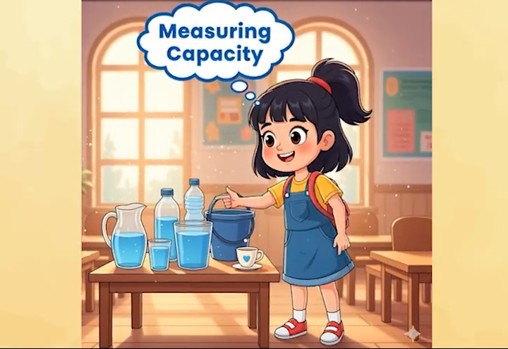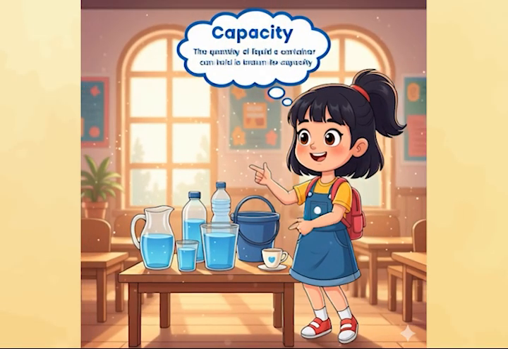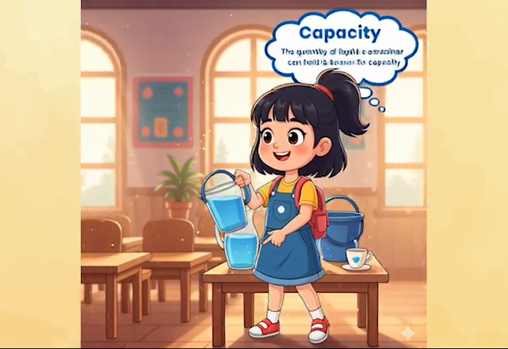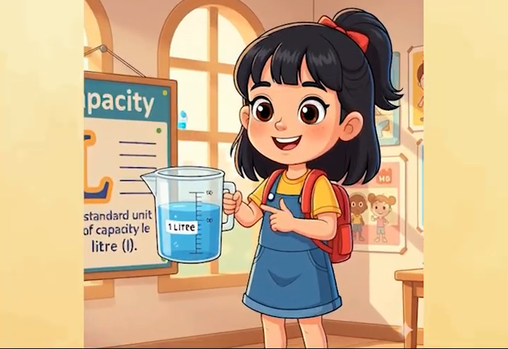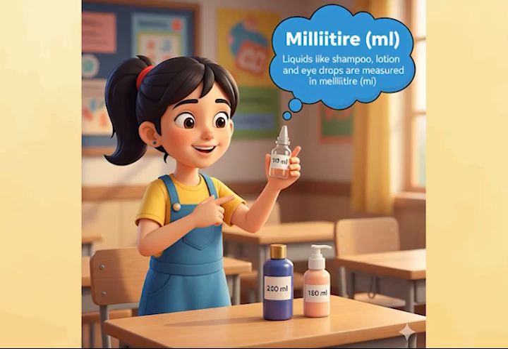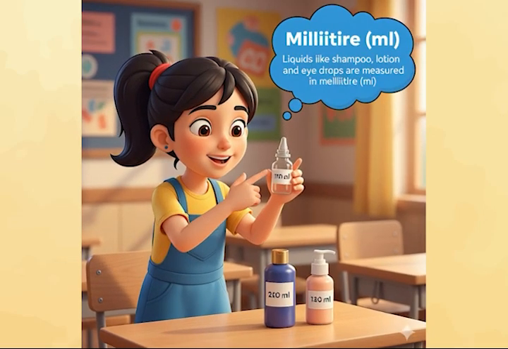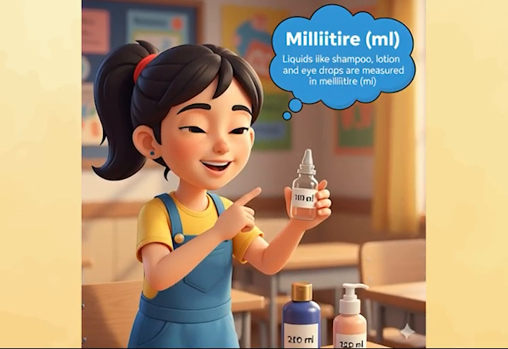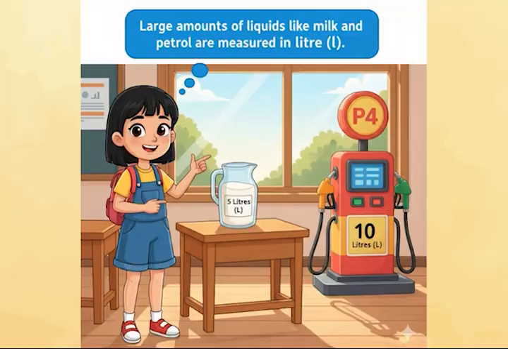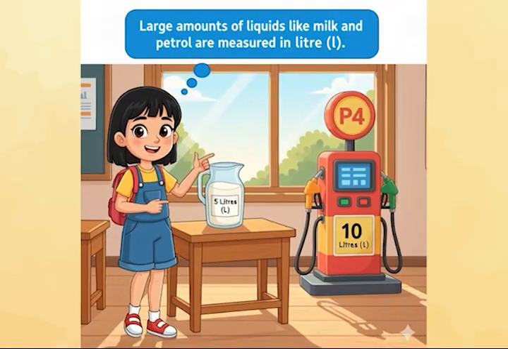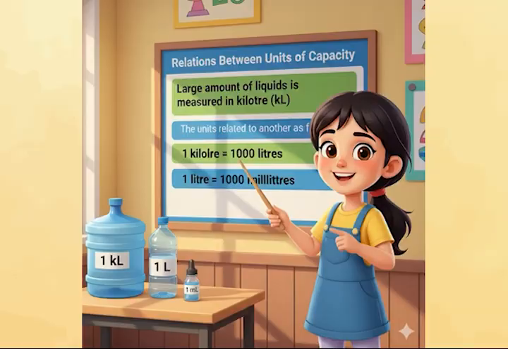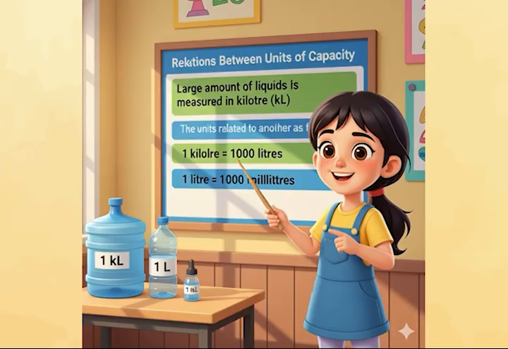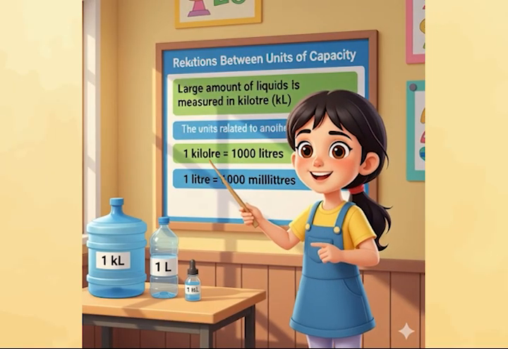Measuring capacity. The quantity of liquid a container can hold is known as its capacity. The standard unit of capacity is liter. Liquids like shampoo, lotion and eye drops are measured in milliliter, ml. Large amount of liquids like milk and petrol are measured in liter, L. Large amount of liquids is measured in kiloliter, KL.